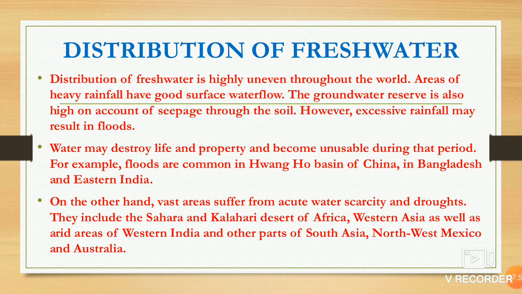If I talk about vast areas, they suffer from acute water scarcity, which means shortage of water. Drought means you cannot cultivate any crop over there due to lack of water. The Sahara and Kalahari Desert of Africa, Western Asia as well as Western India and other parts of South Asia, Northwest Mexico and Australia are some places that are suffering from water scarcity and drought.